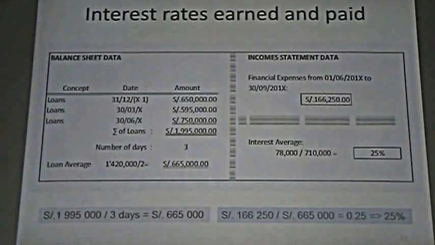In this other case, we have some other information. We have seen 4 data in the previous example. Now we are seeing only 3. We have 3 data, 3 samples. And in this case, the summatory of these samples is 1,995,000. So we have 3 samples or 3 days. We divide this and we obtain 665,000.